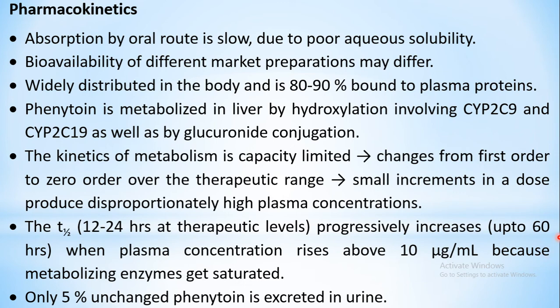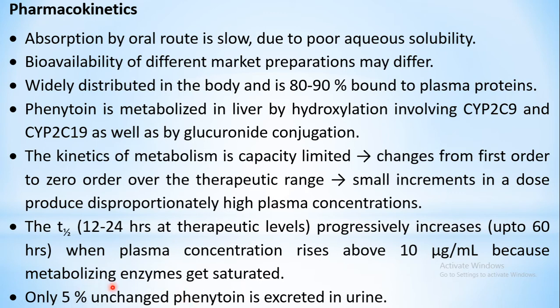So you can see how much the half-life is increasing, because the order is changing and metabolic processes are saturated. If you cross certain plasma concentrations, the enzymes get saturated and the drug may start accumulating in the body and it may be quite dangerous. So you need to monitor the plasma concentration, and you should be cautious while administering this particular drug over a long period of time.